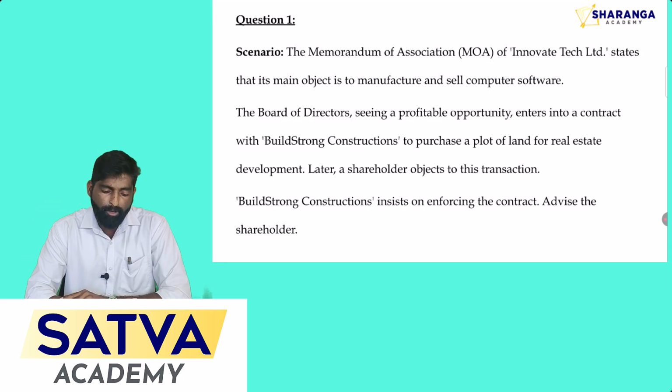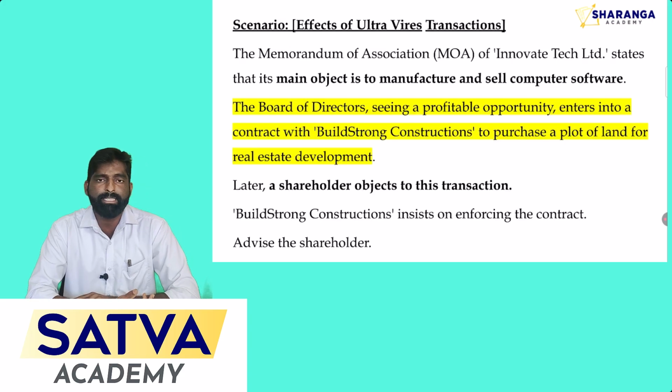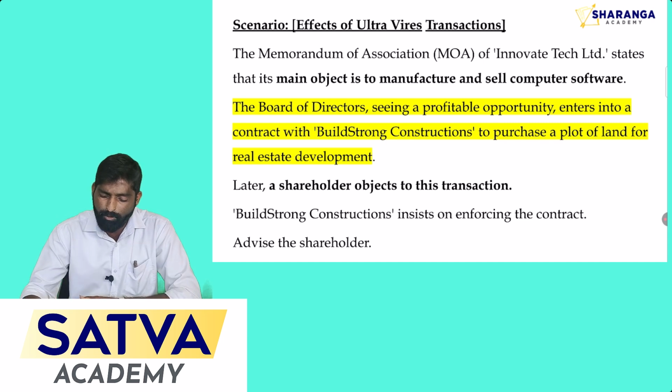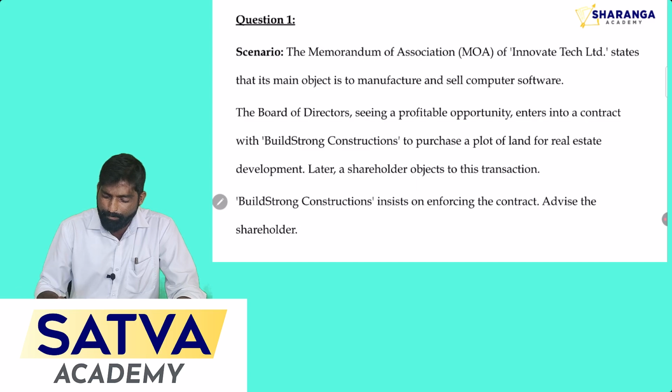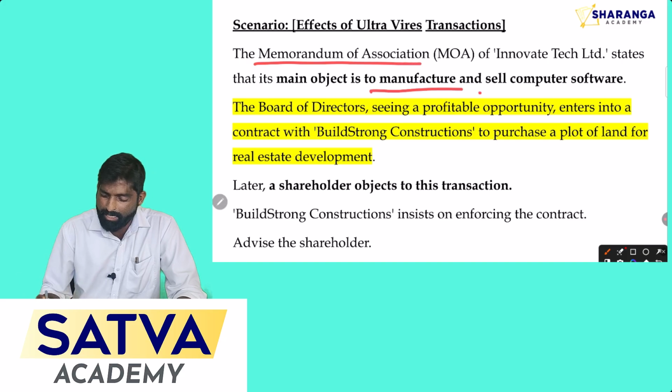Okay students, hope you have read and understood the scenario of the question. Let's start with the first concept, that is ultra vires transaction. Let's see how it affects the business of the company. See, in the given question, there is a company, Innovate Tech Limited. As per the MOA of Innovate Tech Limited, the main objective of the company is to manufacture and sell computer software.